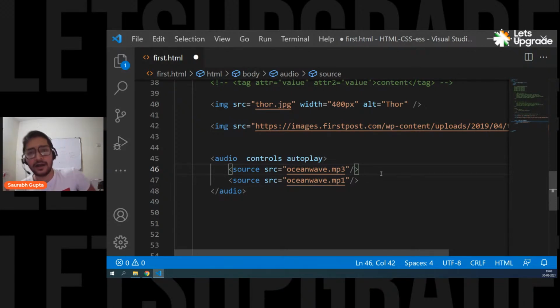I have to prepare for that. I should know what browser supports what kind of thing, and that's how it works.